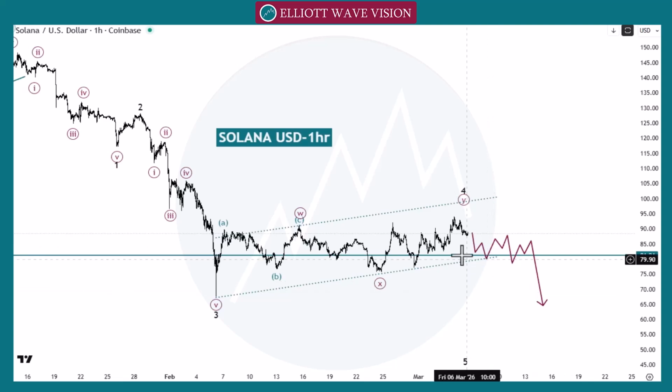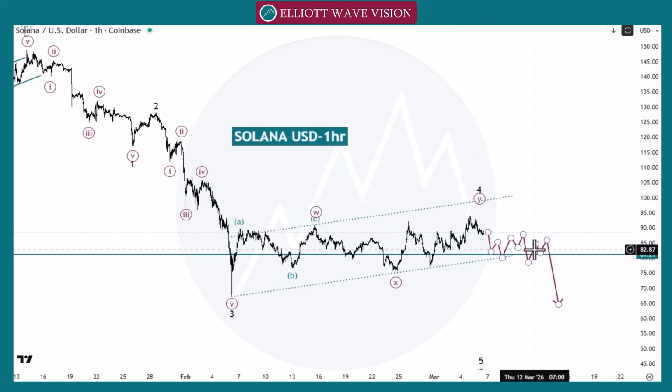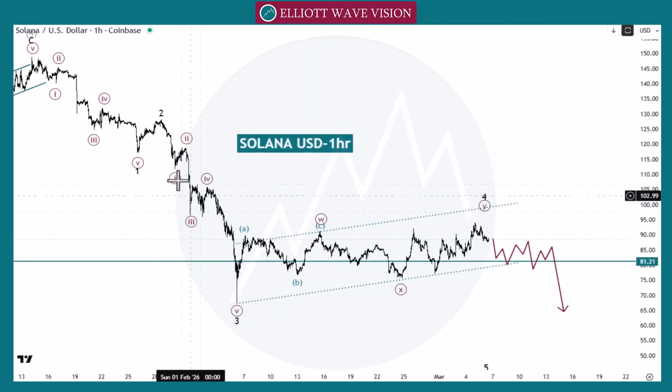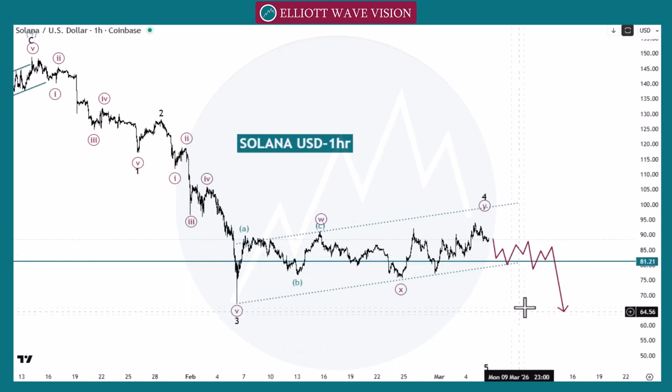If market gives us the pattern above this 90 in 5 minute or 15-minute time frame, then we can go towards the 95 or 100. But we need to wait for the bearish side. Otherwise, that's possible market may give us a spike towards the 100 or towards the bearish side. So we need to wait for the pattern and we need to follow the trend. Overall trend goes to bearish side.